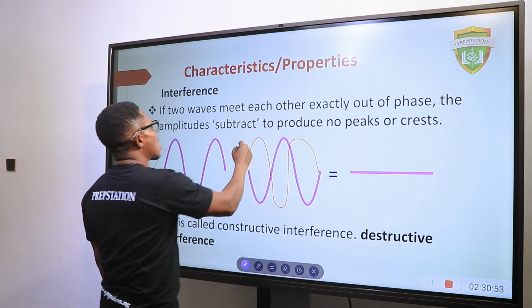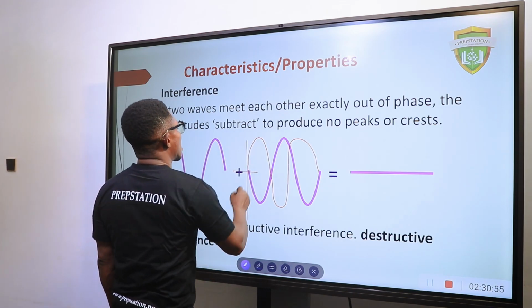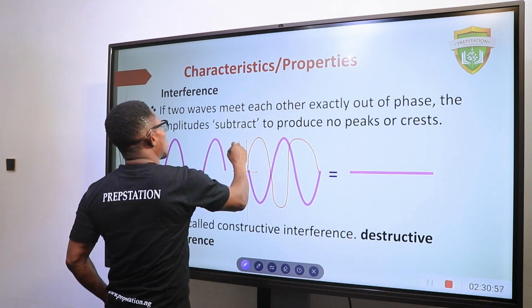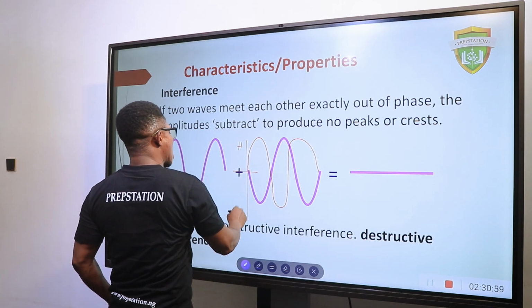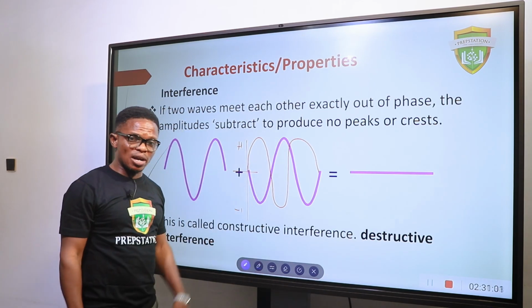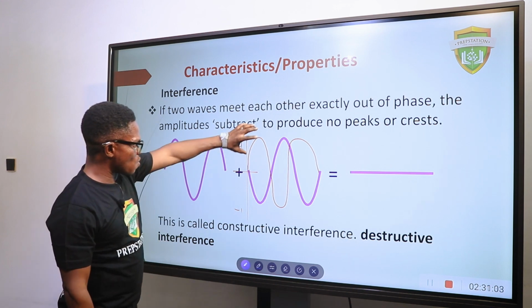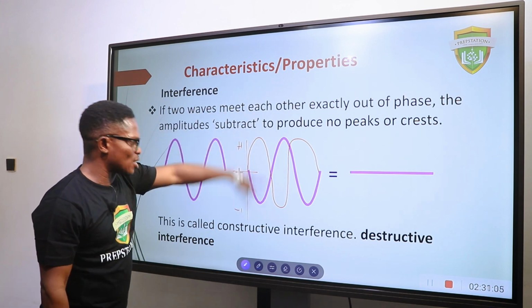Why? Because according to the calculation of wave, up is +1 and down is -1. So +1 minus 1 is 0. So you have up crest, down trough, so this cancels out.